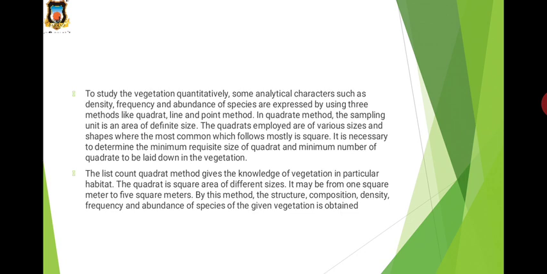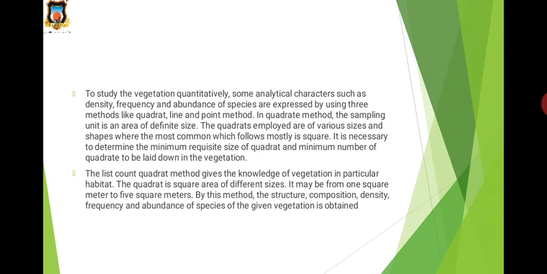Then chart quadrats record the positions and areas covered by branches, mats and mosses on the coordinate or graph paper, and these graphs help to compare any changes in the structure of the community in future. Then the next method is the clip quadrat method. It is used to study the biomass or weight of each species. So these are the different types of quadrat methods, and the data obtained from a quadrat study can be used for the calculation of frequency, density and abundance.